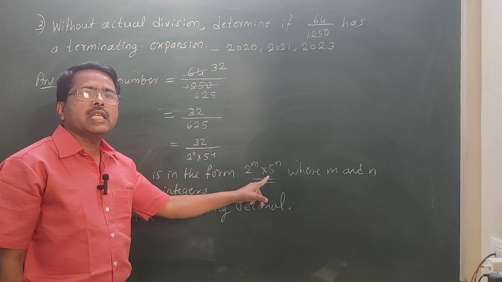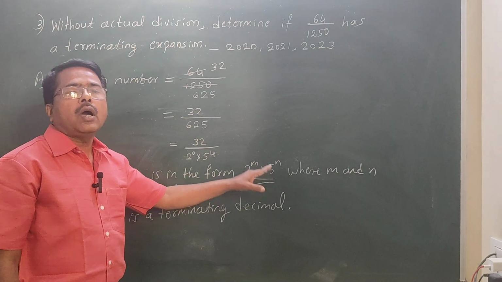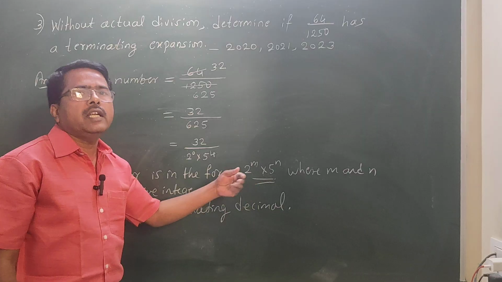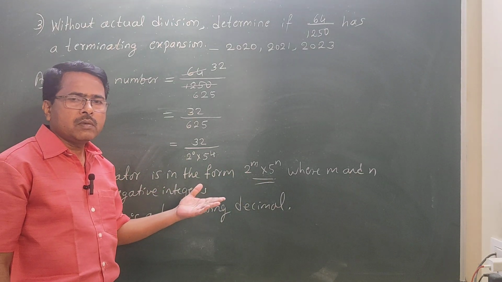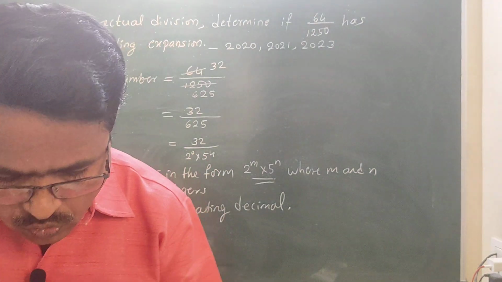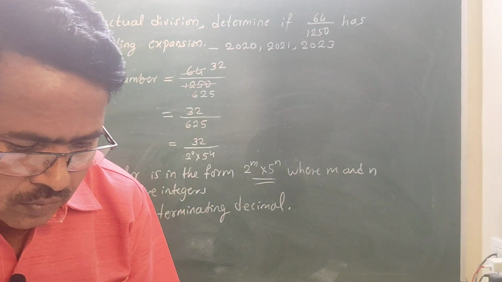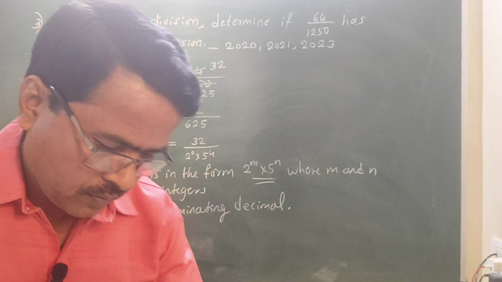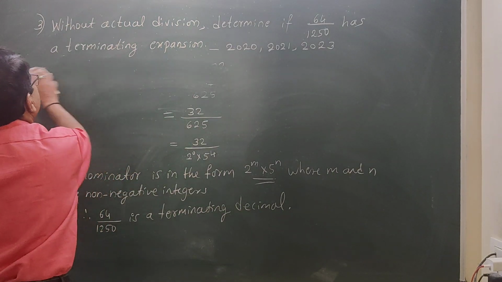If 2 and 5 are there, or if only 5 is there, or if only 2 is there, then terminating. Otherwise non-terminating. If any other factor comes, non-terminating. Understood, students? We shall go to the next question. The next question is also similar.